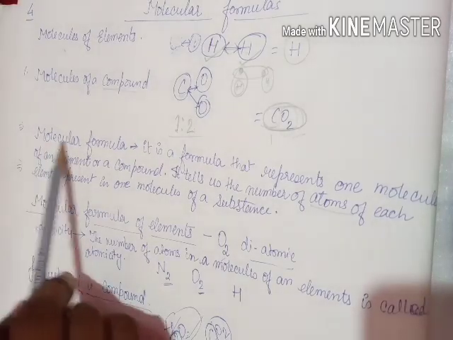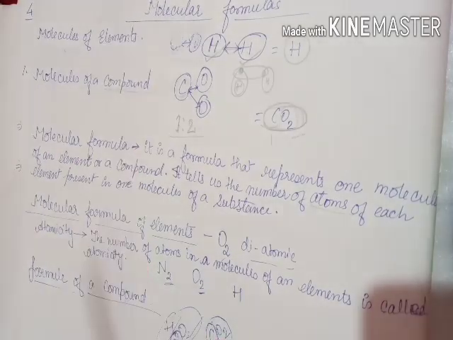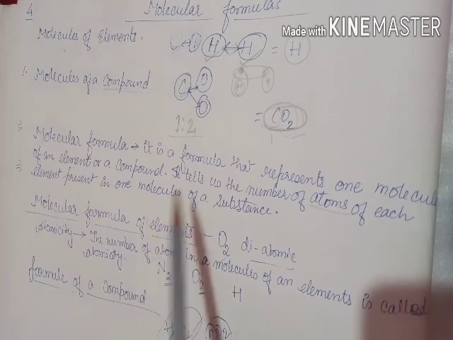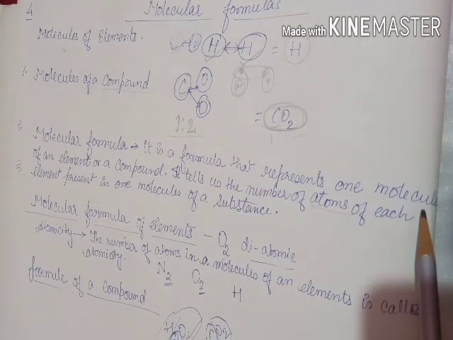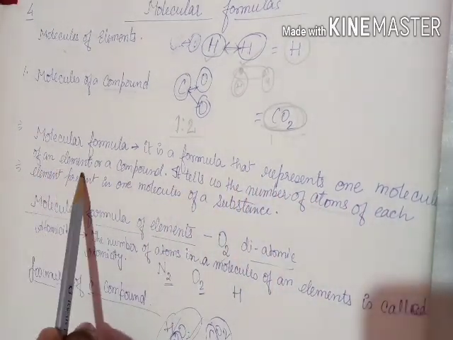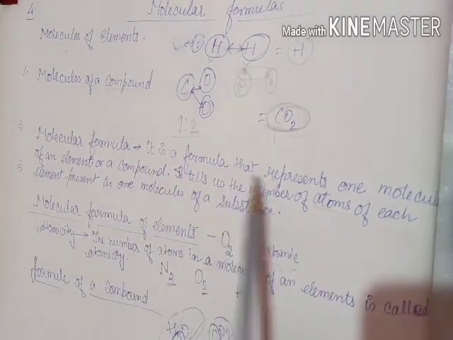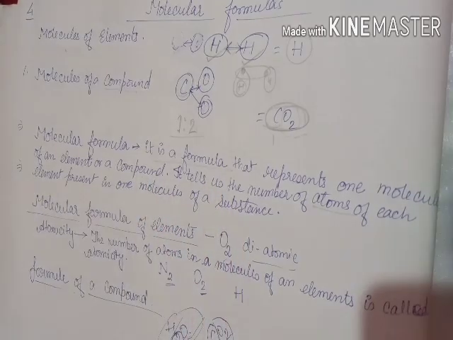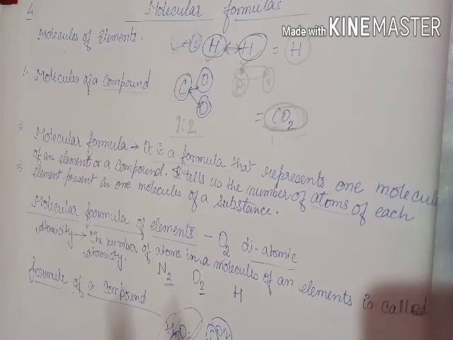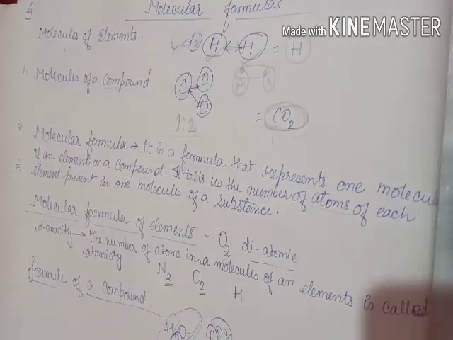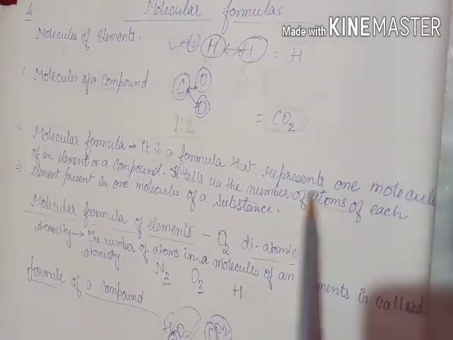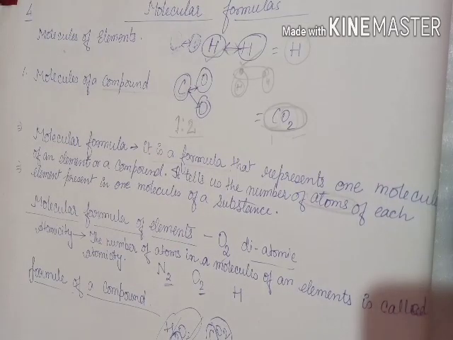Then we come to molecular formula. So what is a molecular formula? It is a formula that represents one molecule of any element or a compound. So it is basically a formula that represents how many molecules are there. In this case, one molecule. It tells us about the number of atoms. It tells us the number of atoms of each element present in one molecule of the substance.